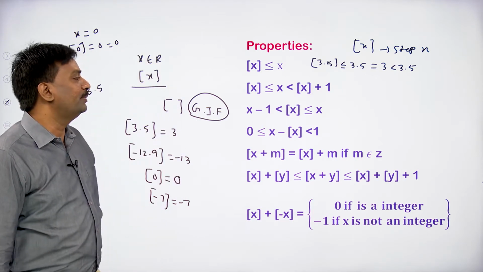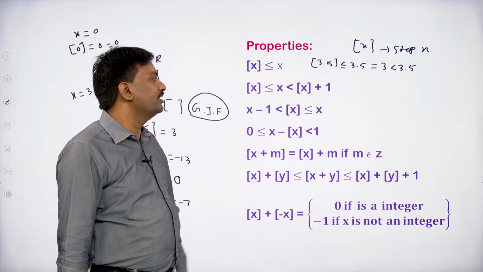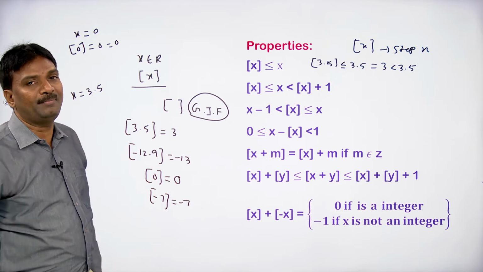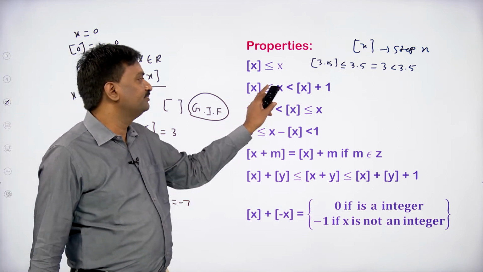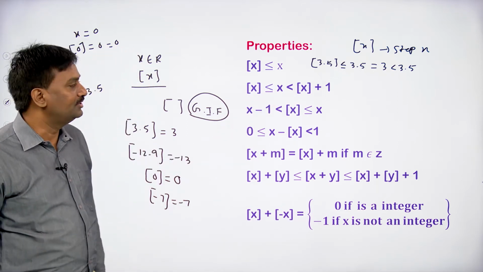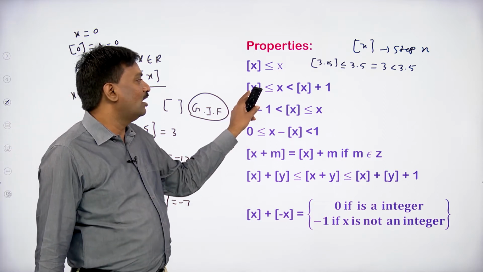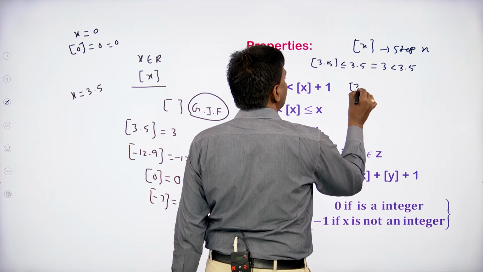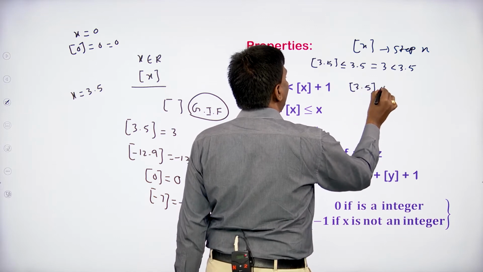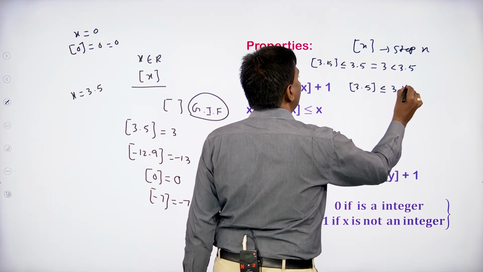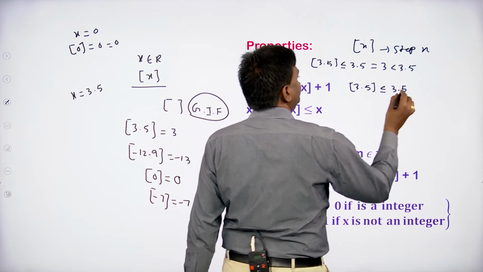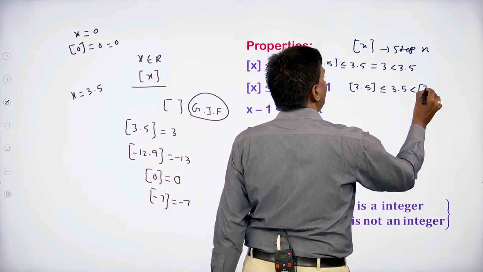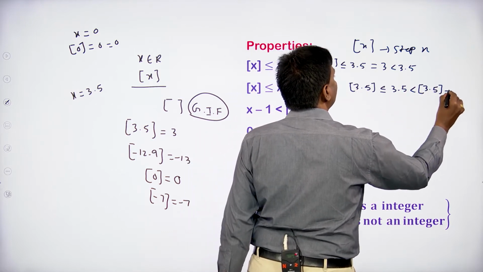Let's take the second property. Floor of x is less than or equal to x, which is less than floor of x plus 1. Here also, if we suppose that x equals 3.5, floor of 3.5 is less than or equal to 3.5, which is less than floor of 3.5 plus 1.